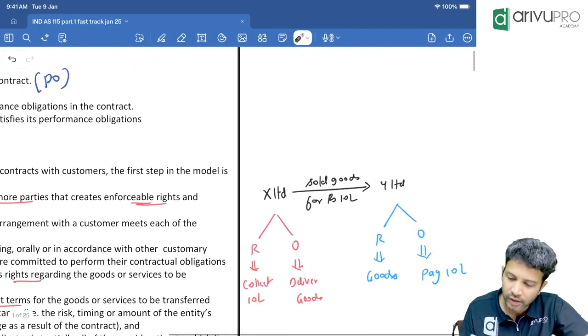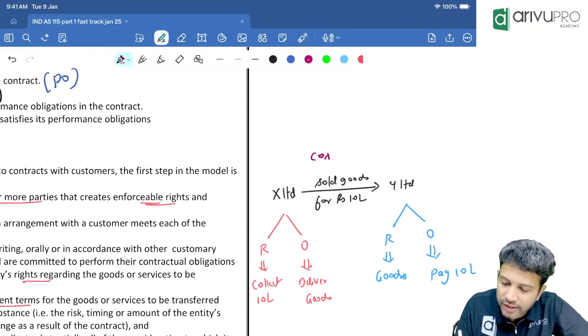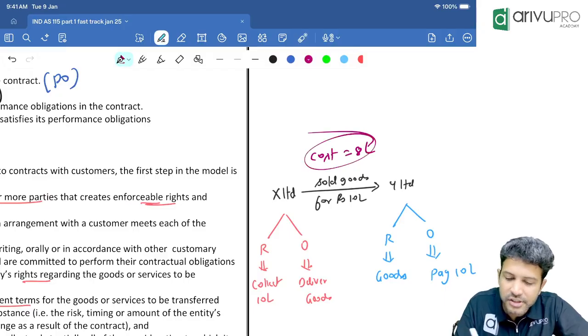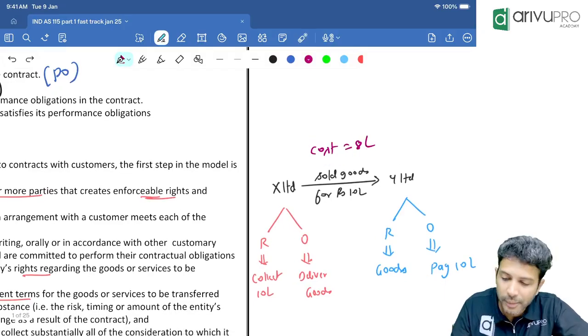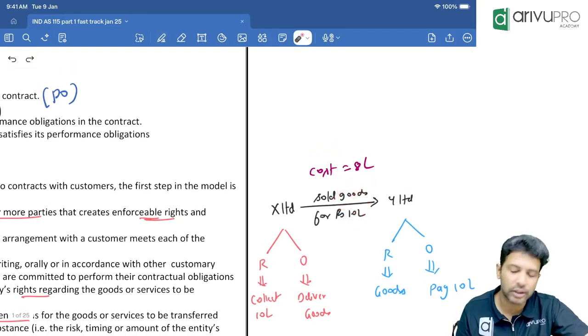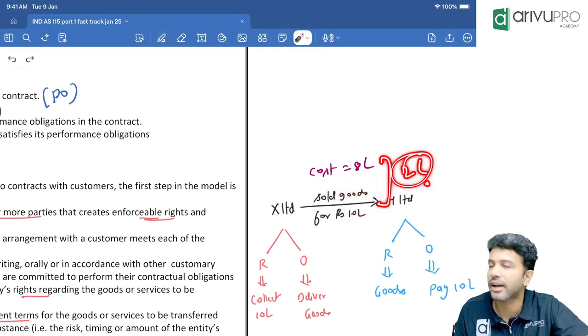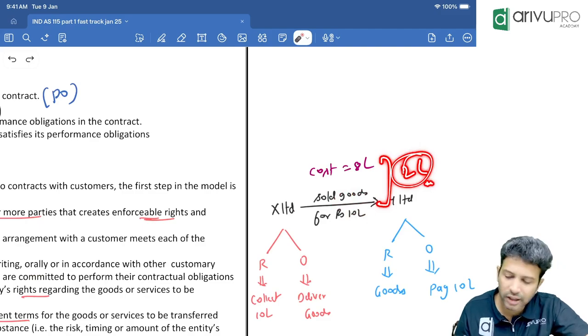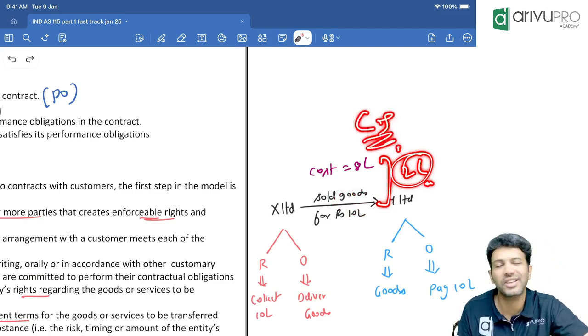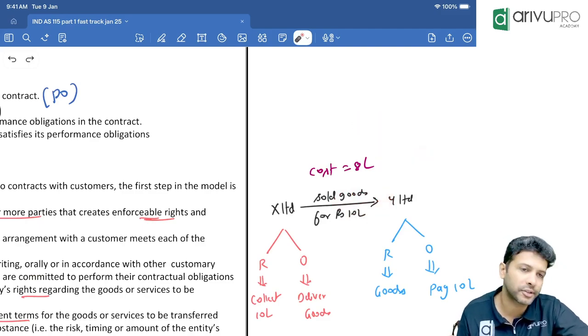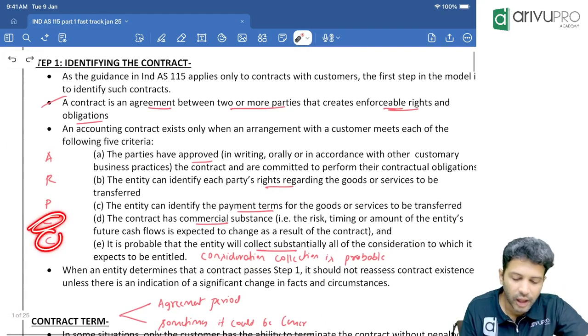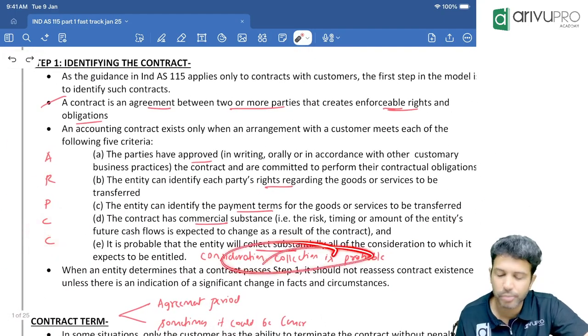Now here, X Limited purchased these goods for, let's say, 8 lakh. How much are they selling it for? 10 lakh. So obviously cash flow changed. They're getting extra cash. How much? 2 lakh. Now that is what we mean by transaction to have CS, CS as in commercial substance. That's your C. Last one is consideration collection should be probable.